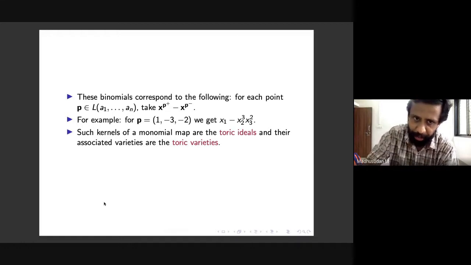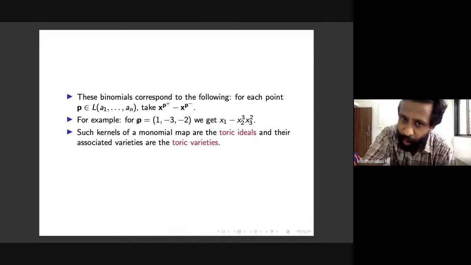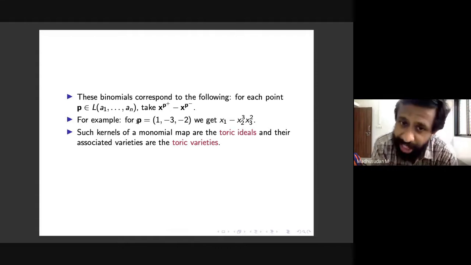I don't need to make it very precise. Here is the example: p is equal to (1, -3, -2). If you apply this construction, you get x1 minus x2 cubed times x3 squared. Because p plus will be (1, 0, 0), the non-negative part, and the non-positive part will be (0, 3, 2).